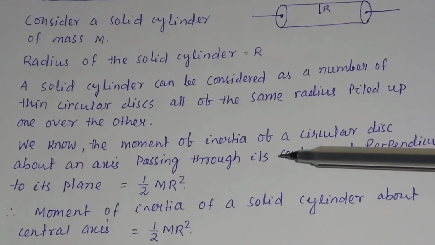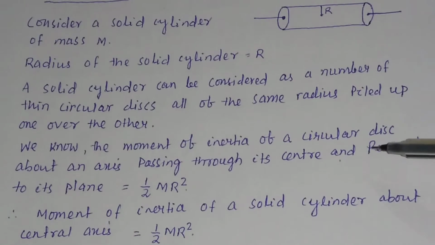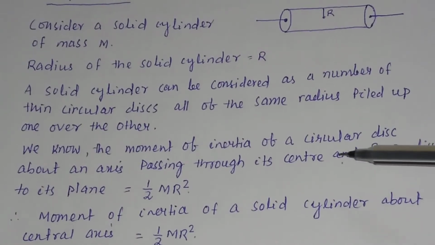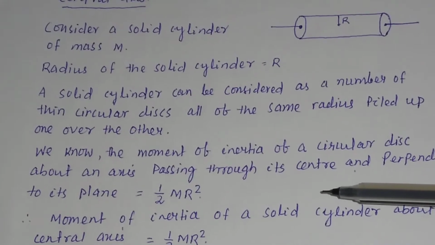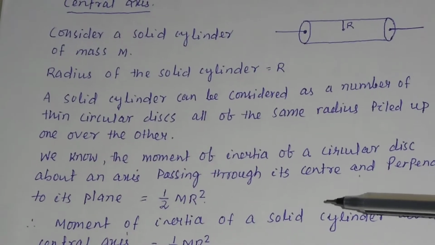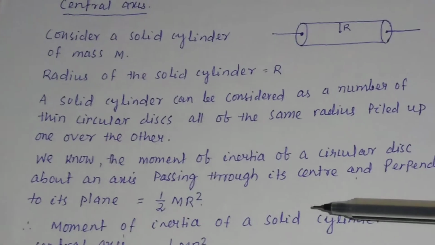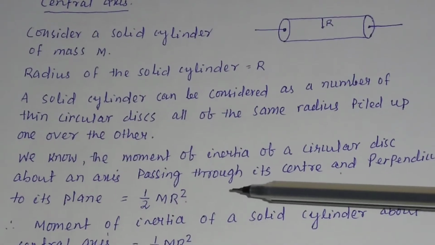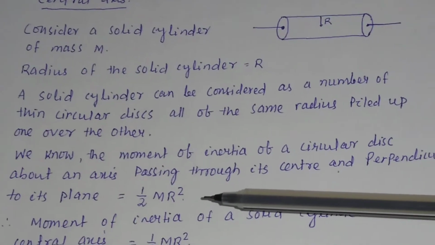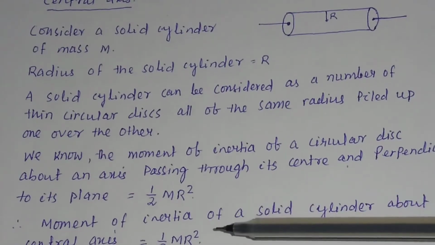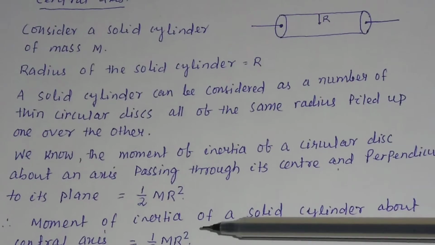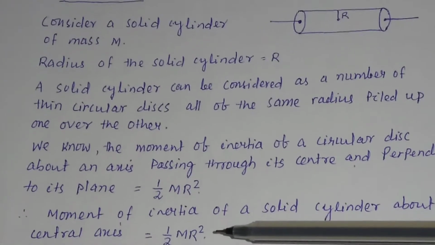So if you calculate the moment of inertia of the disc, then you can find out the moment of inertia of the solid cylinder. And as we have calculated that the moment of inertia of the circular disc is half mr square, the moment of inertia of the solid cylinder will also be equal to half mr square.